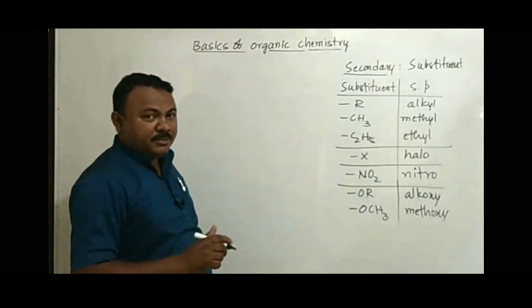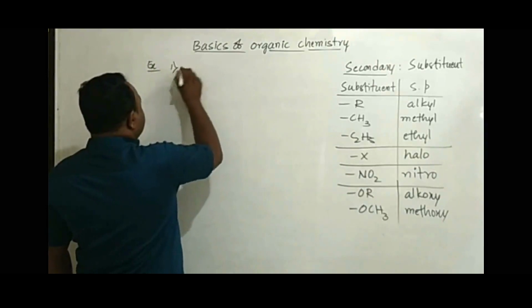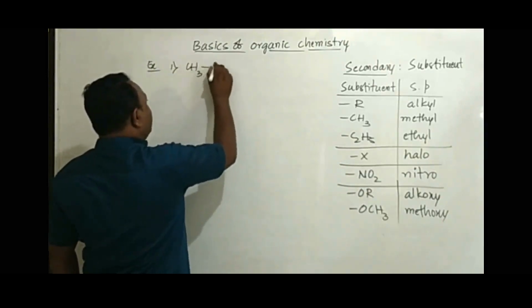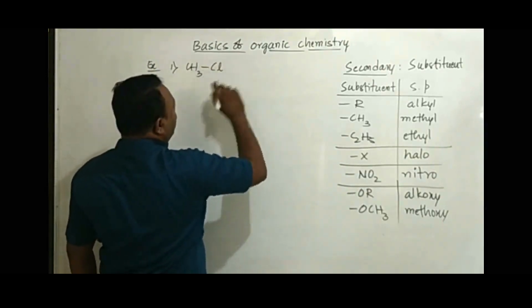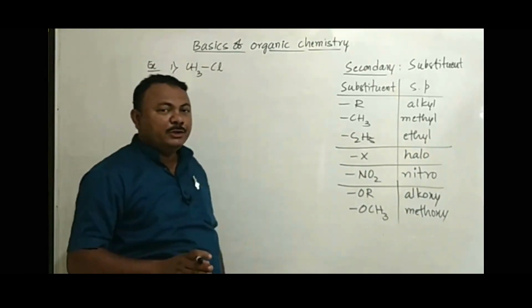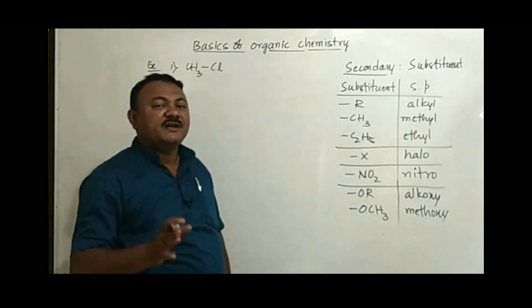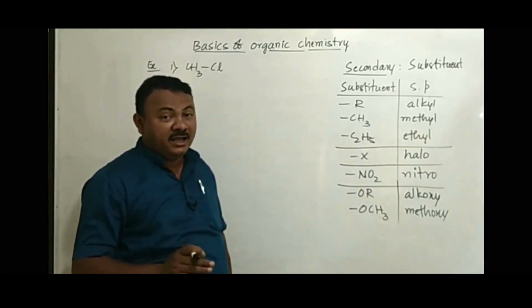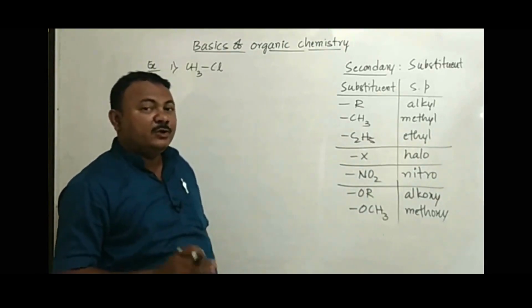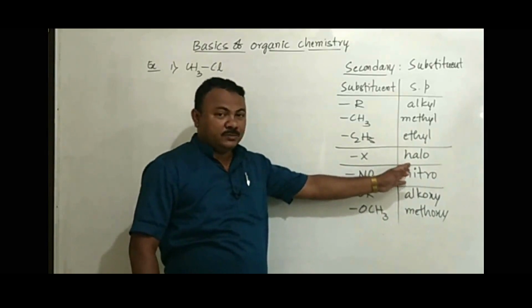Now let us take some examples. First example, CH3Cl. The compound contains one carbon. For one carbon we are using the word root meth. And whenever the compound has one carbon, we are always getting the primary suffix ane. So it's methane. Due to Cl, we are using the secondary prefix chloro.